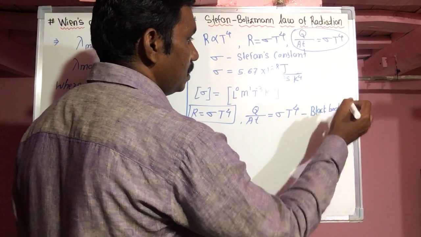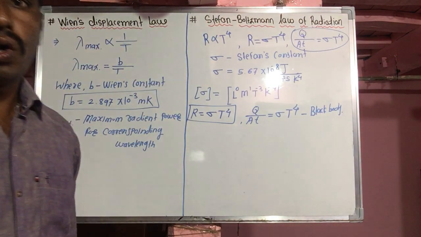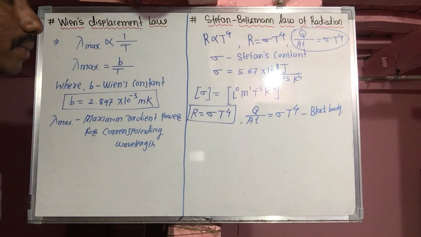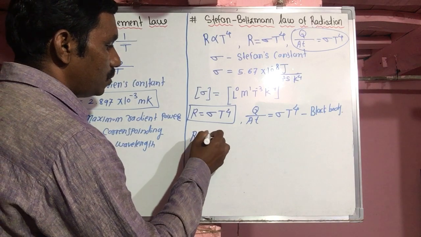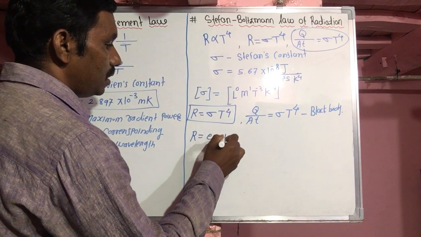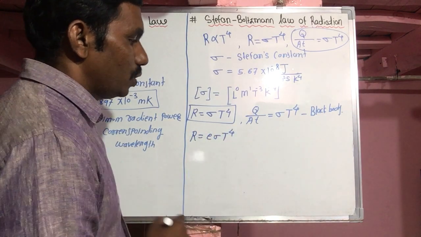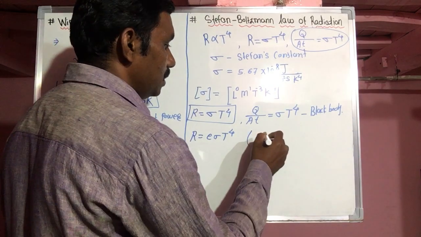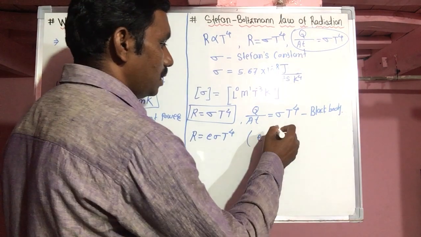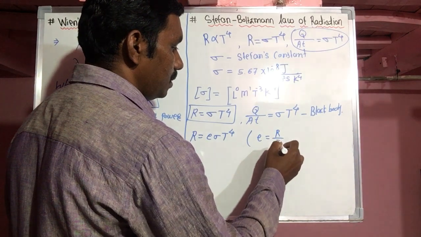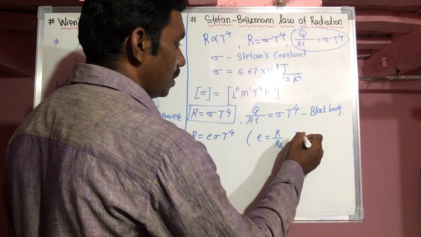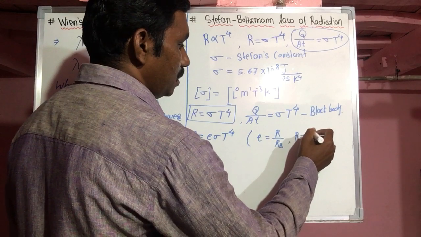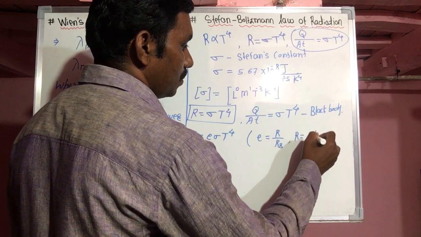But in case of an ordinary body, that is other than a black body, how do we write this statement? R equal to E sigma T raised to 4. Because E is R by R_B, so R equal to E into R_B.